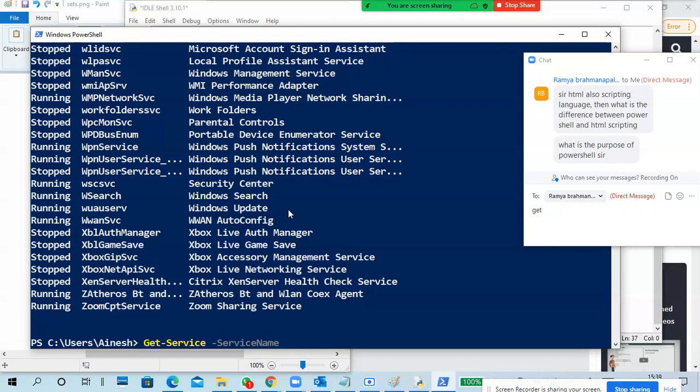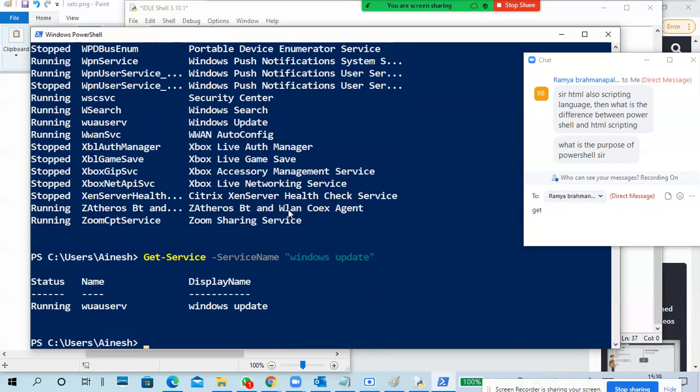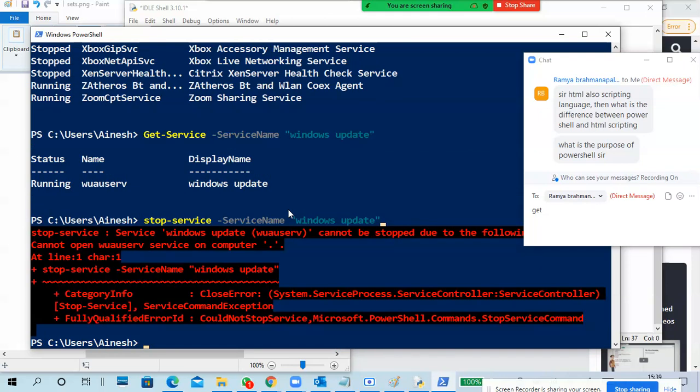For a particular service name, whether it is running or not, we'll see the Windows Update service. The Windows Update service is running and I want to stop it. So I can stop it, and I can start it also, like this: Stop-Service, hyphen Name, Windows Update. Like that I can stop it.